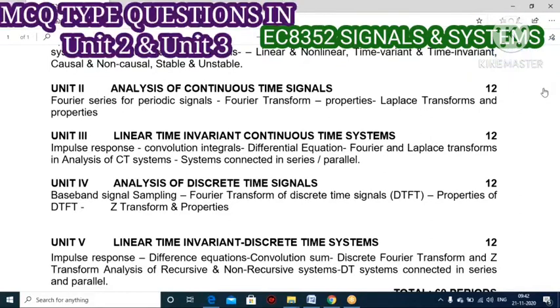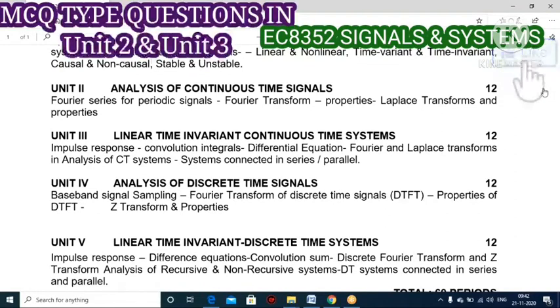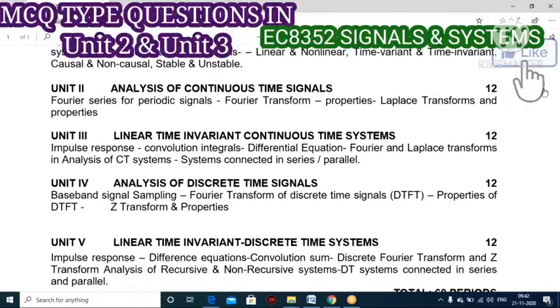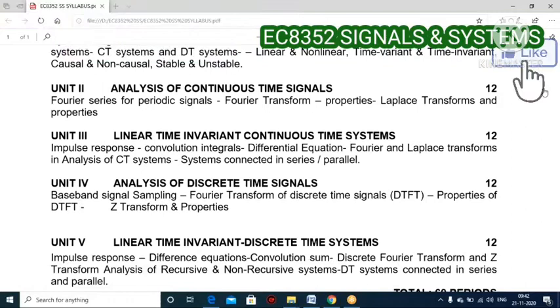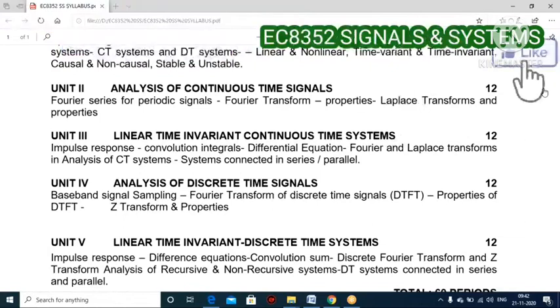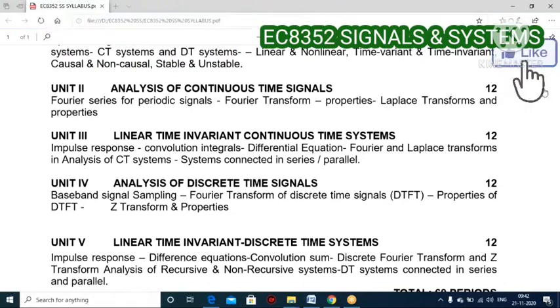Then when it comes to Fourier transform, first of all you should know the definition of Fourier transform, then the properties of Fourier transform. There are more than 12 properties available. So you must learn by heart all 12 properties, statement as well as proof. Then only it will be easiest for you to answer any objective type questions asked under this topic.